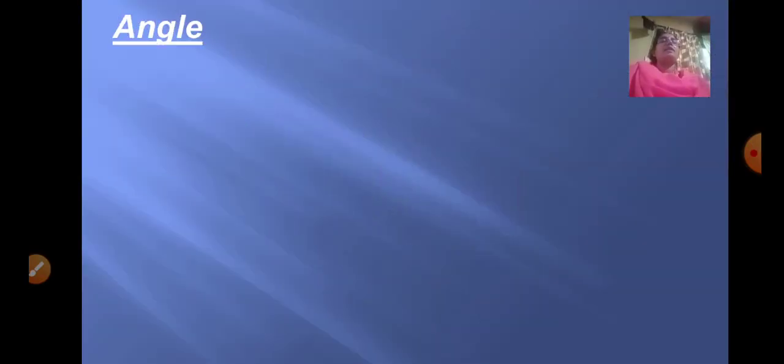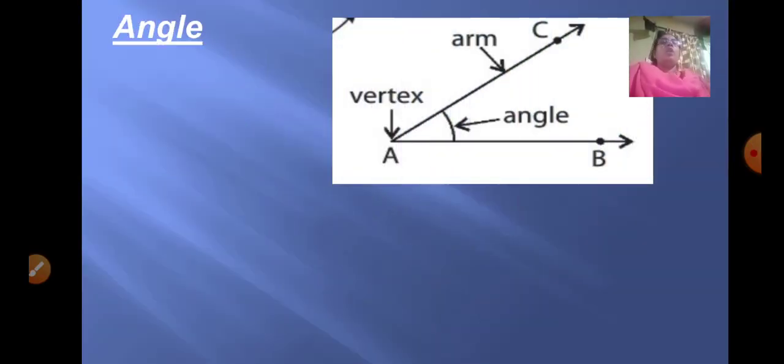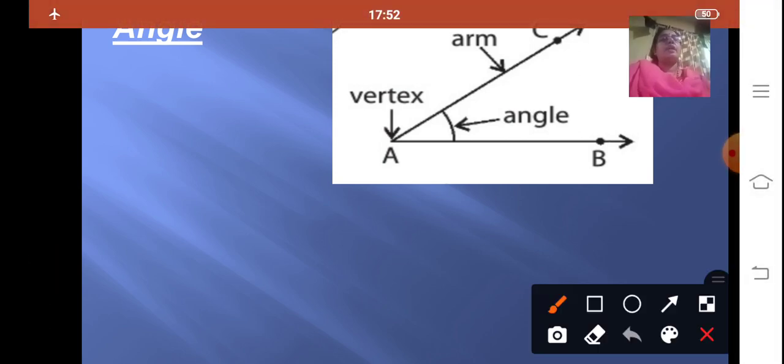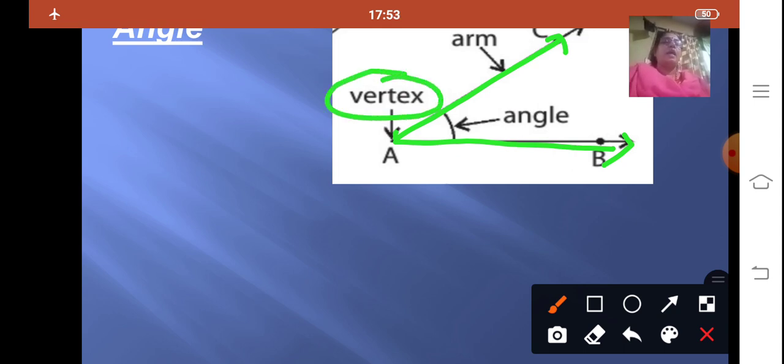Now based on these lines, let us see how an angle is formed. Here you can see there are two rays, that is ray AC and ray AB. They meet at one common point which is called the vertex.